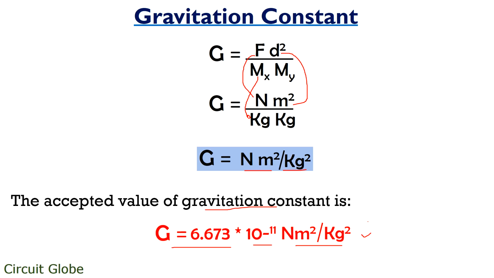Newton invented the concept of gravitation by observing the fall of an apple. The two objects that are experiencing gravitational force between them apply equal and opposite forces on each other. So why did the apple move towards the earth and not the earth towards the apple? This is so because the acceleration of the body in case of gravitation depends on Newton's second law of motion, which states that force is directly proportional to mass into acceleration. So we can say that the acceleration of the moving body will depend on force and mass of the body. The higher the mass, the lower the acceleration and vice versa.